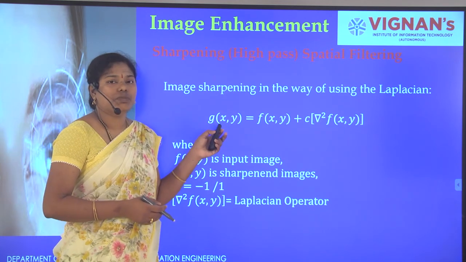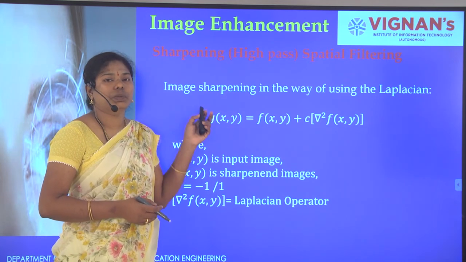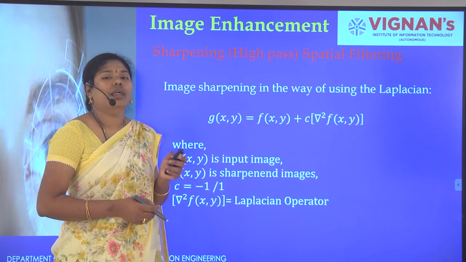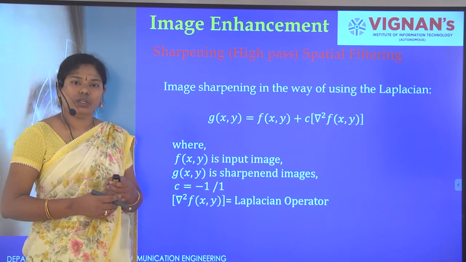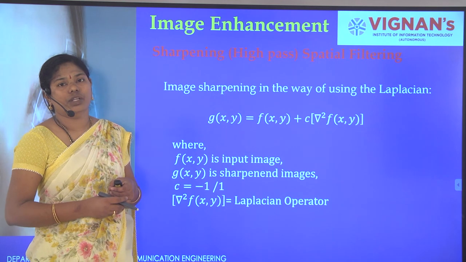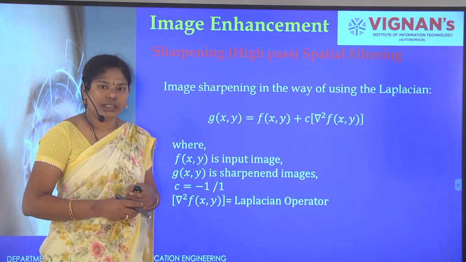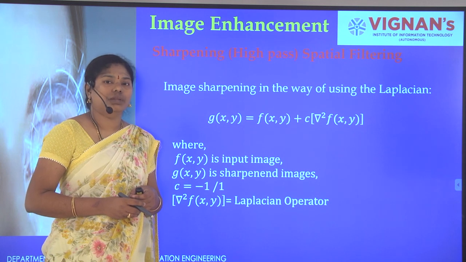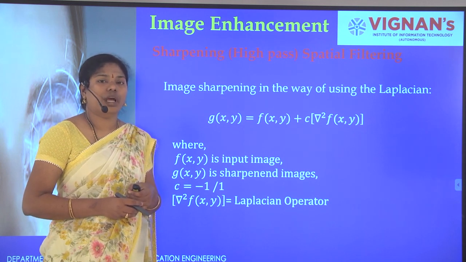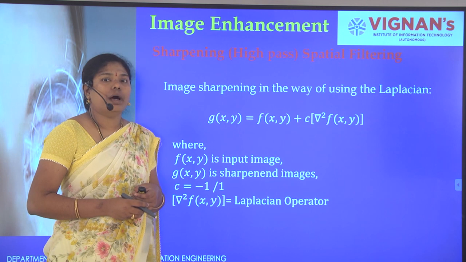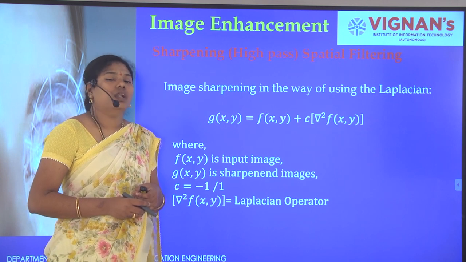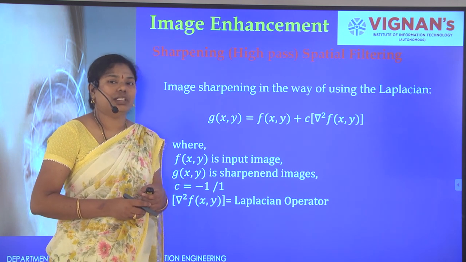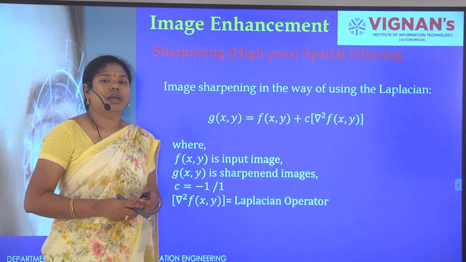This is spatial domain sharpening, that is the spatial domain high pass filter. In high pass filter we have the first order derivative and the second order derivative. The first order derivative is the gradient operator and the second order derivative is the Laplacian mask. In gradient operator we have the Robert cross gradient mask and the Sobel mask. Now this one is the Laplacian mask. Okay, thank you.